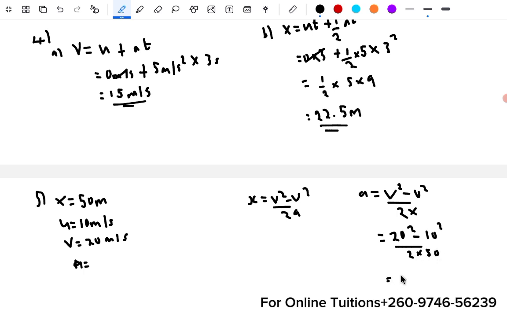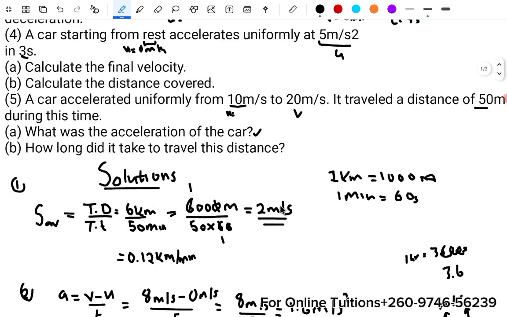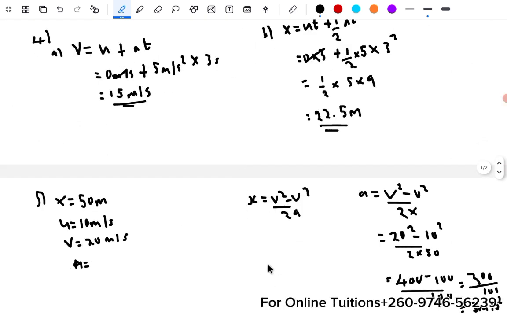Now this will be 400 minus 100 over 100. And this will give us 300 over 100. You get 3 meters per second squared. Okay, that's our acceleration. The other question says, how long did the car take to travel this distance? How long did it take to actually travel this distance?